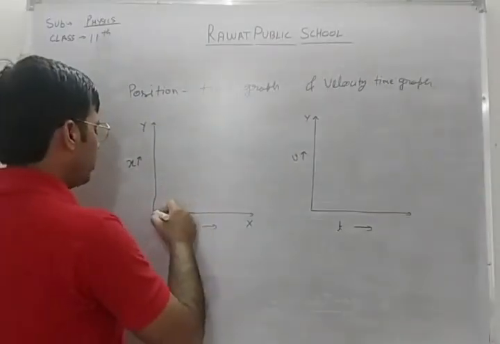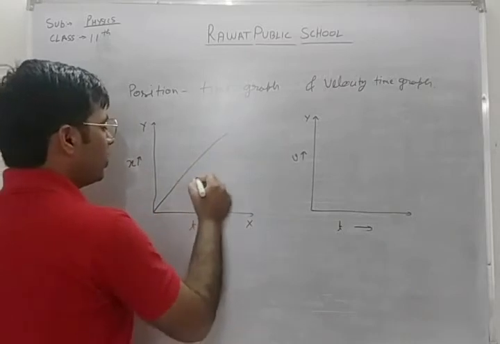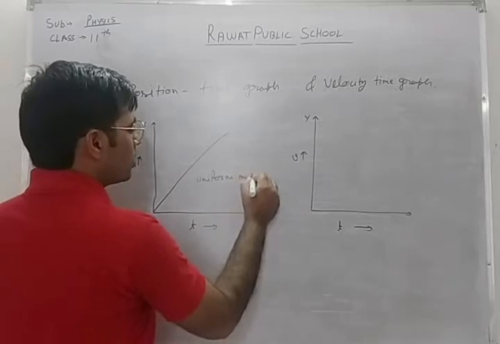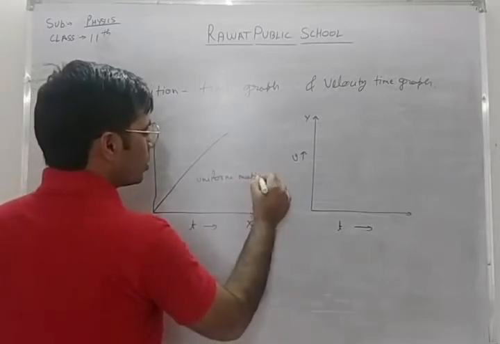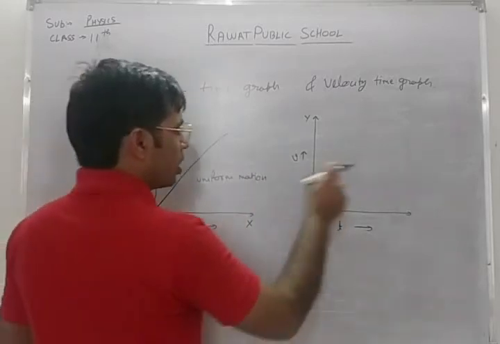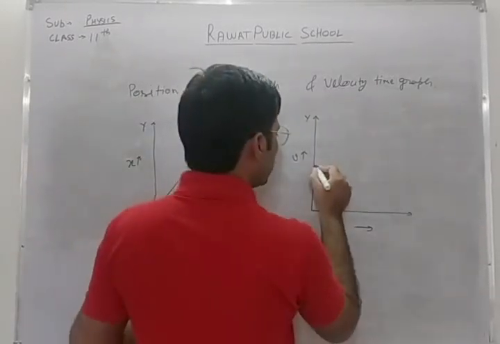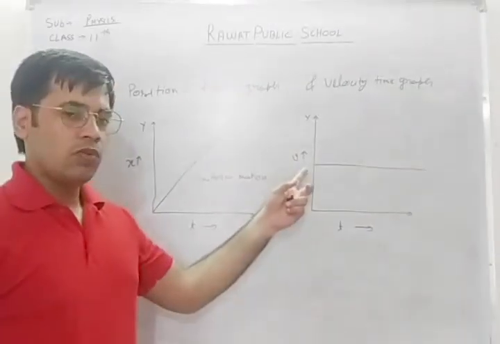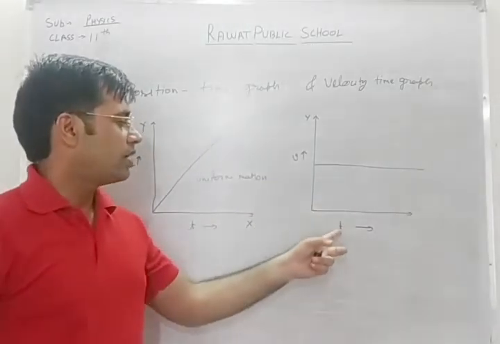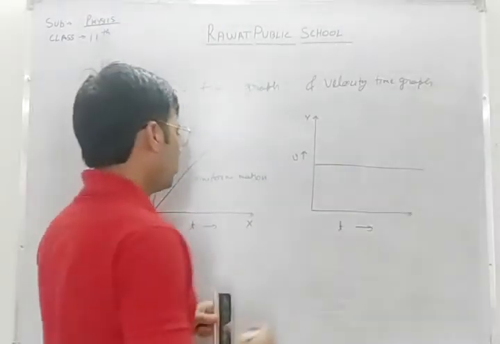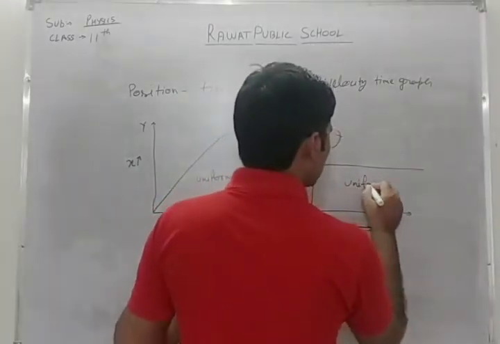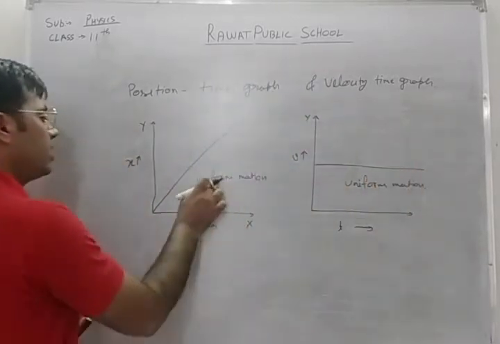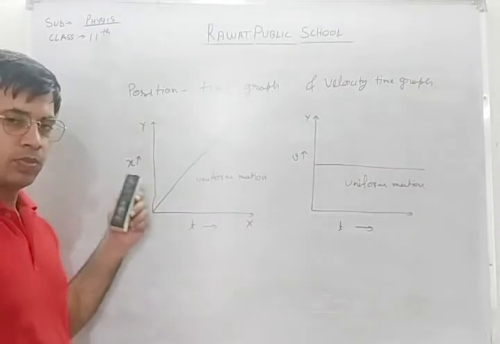Now for various states, various positions, various conditions, there are different kinds of position time graphs like this. This is of a uniform motion. This is the position time graph. This one is the velocity time graph for uniform motion. This is the graph. Velocity of the object is constant everywhere, time is increasing. That means this is a graph of uniform motion. And this straight line is the position time graph of uniform motion.